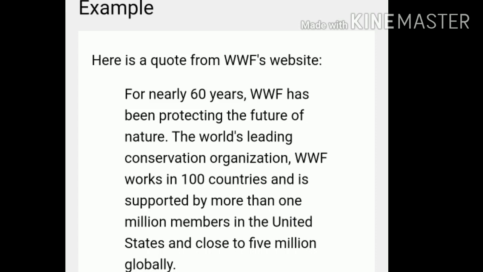Blockquote, with the cite attribute equal to, within double quotation marks, http://www.worldwildlife.org/who/index.html, and the blockquote is closed.